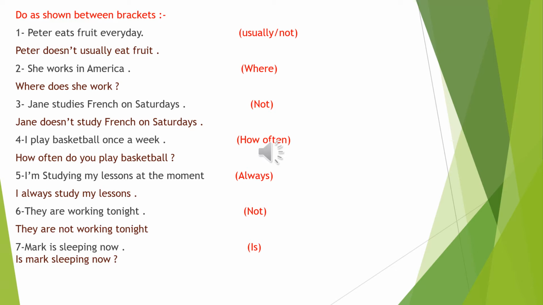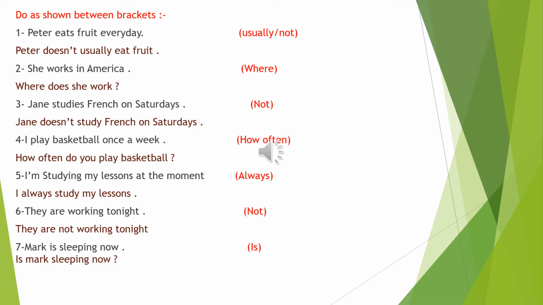Now let's go back to the sentence. Peter eats fruit every day. Where is the main verb in the sentence? Well done, it's eats, so we should write usually before it. But here we have not. Do you remember, my dear students, when do we use not? Excellent. We use it when we are making the sentence into the negative form.